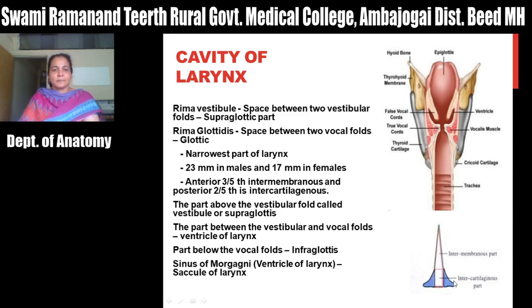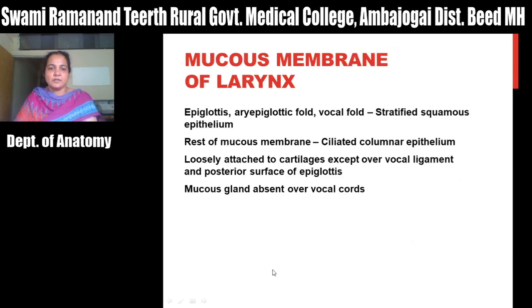The part above the vestibular fold is called the vestibule or supraglottic part. This is the rima vestibuli. This is the sinus or ventricle of the larynx, and this is the rima glottidis. This sinus or ventricle is also called the sinus of Morgagni. You have seen that there is an extension called the saccule, and this saccule acts as an oil can, which consists of various mucous cells or goblet glands. Goblet cells and mucous glands are there which will lubricate these vocal cords. So this saccule of the larynx is nothing but the oil can of the larynx.